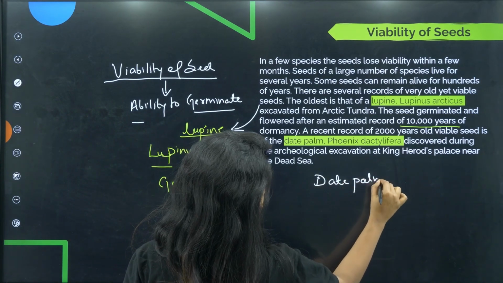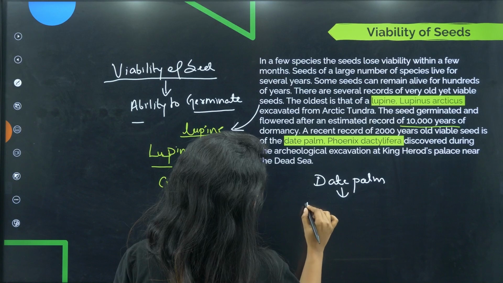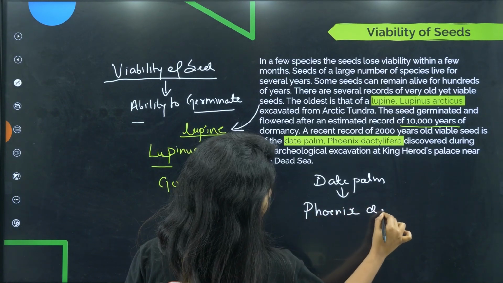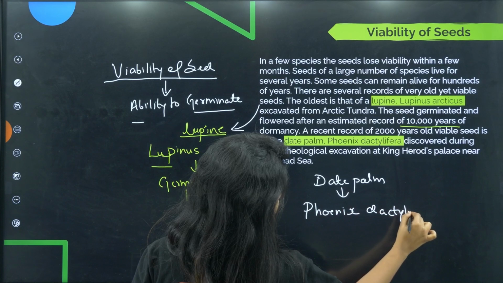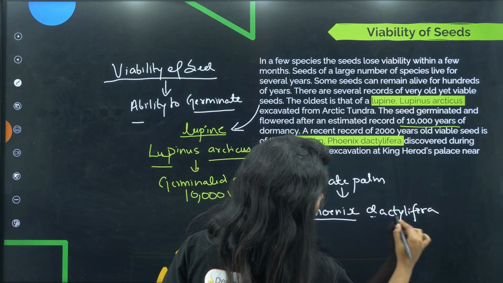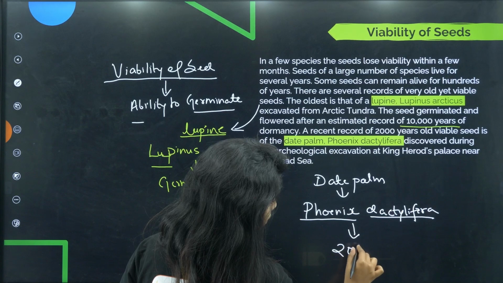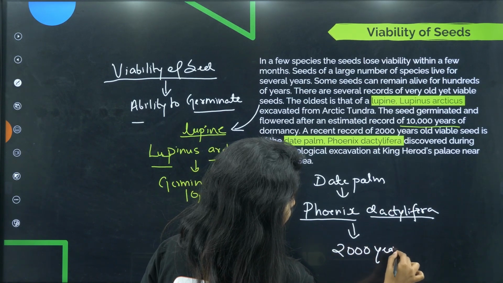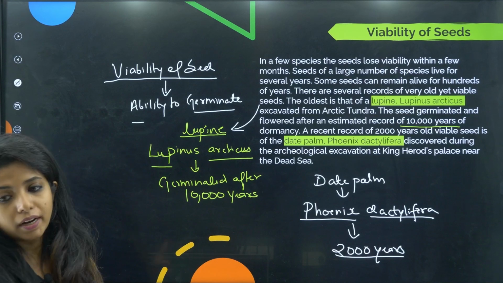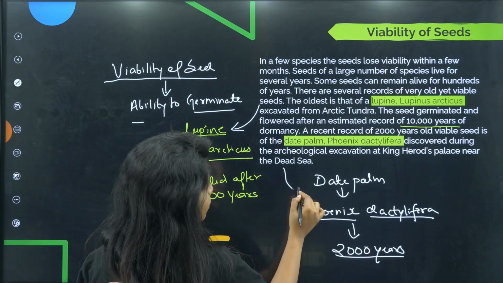The scientific name of this is Phoenix dactylifera. For how long has it remained? 2,000 years. So over here 10,000, over here 2,000 years. These are very important examples that you need to remember.